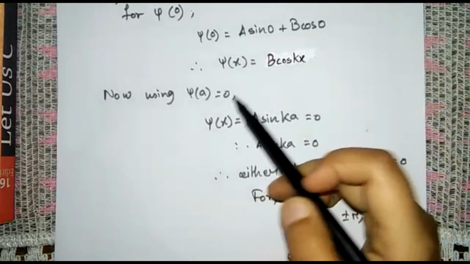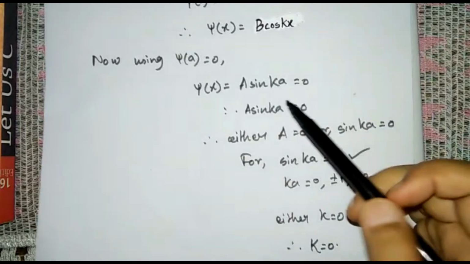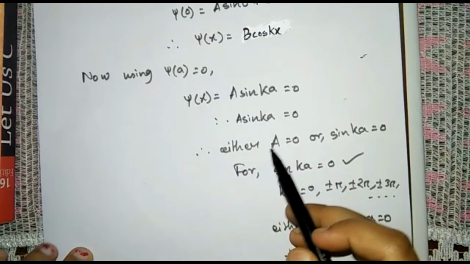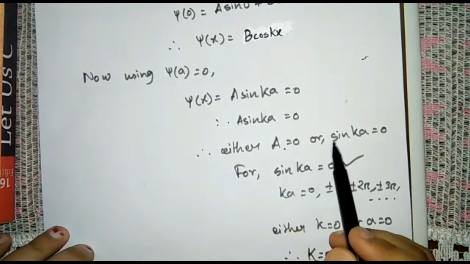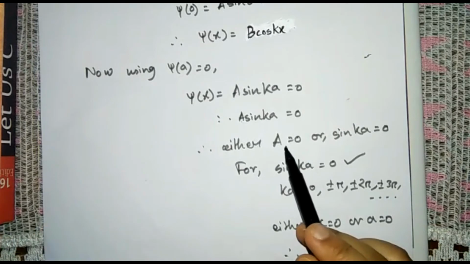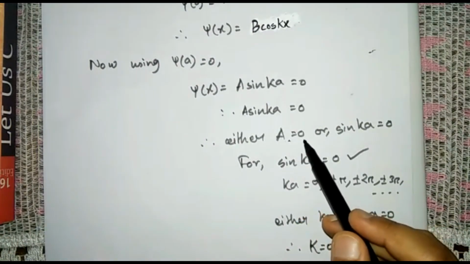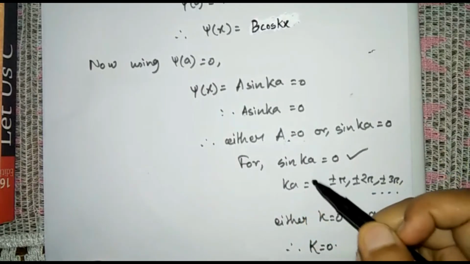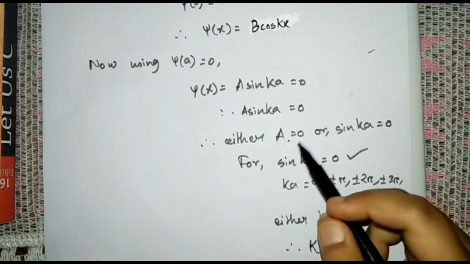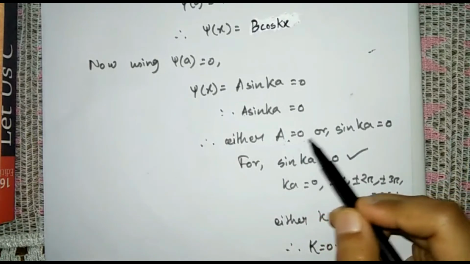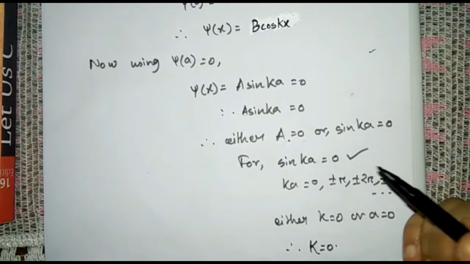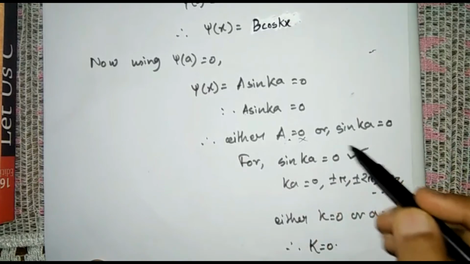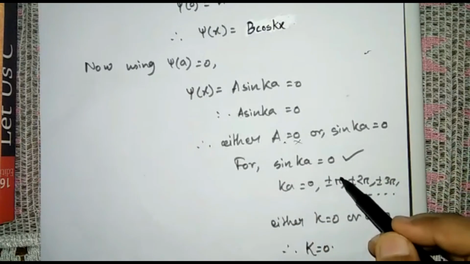Now using psi(a) is equal to 0, we get that A sin ka is equal to 0. So from here either A is equal to 0 or sin ka is equal to 0. If we take A is equal to 0, the probability of finding the particle in the box becomes 0. And this can't be possible, because if this is possible, the whole theory of particle in a box becomes wrong for us. So A is equal to 0 is not possible. So sin ka is equal to 0 remains.